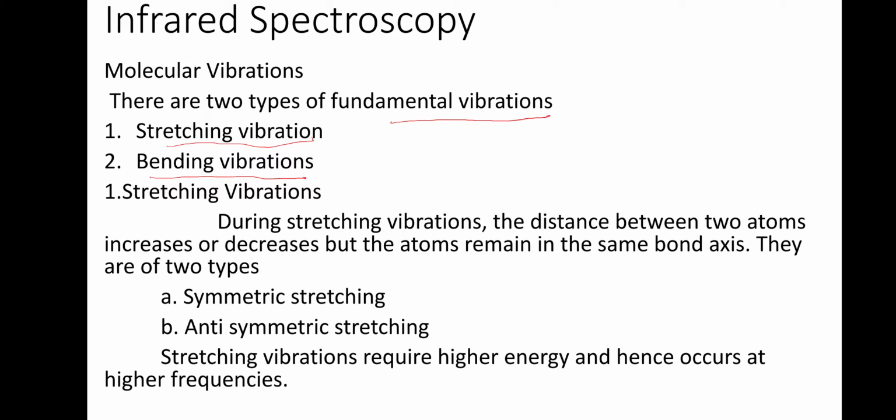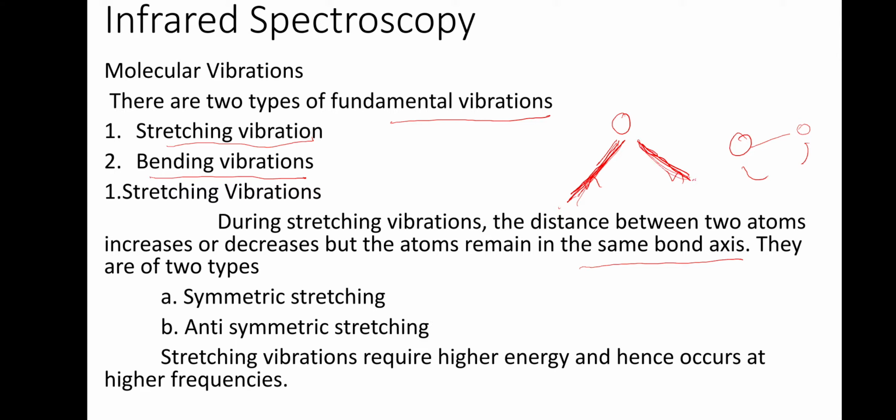As you know, stretching means extending. Bending means bending. So one is stretching and one is bending. If you take a triatomic molecule like this, if you extend the bond, that is called stretching. If you bend it like this, this is what is known as bending. During the stretching vibration, the distance between two atoms increases or decreases, but the atoms remain on the same bond axis. Only the length will decrease or increase.